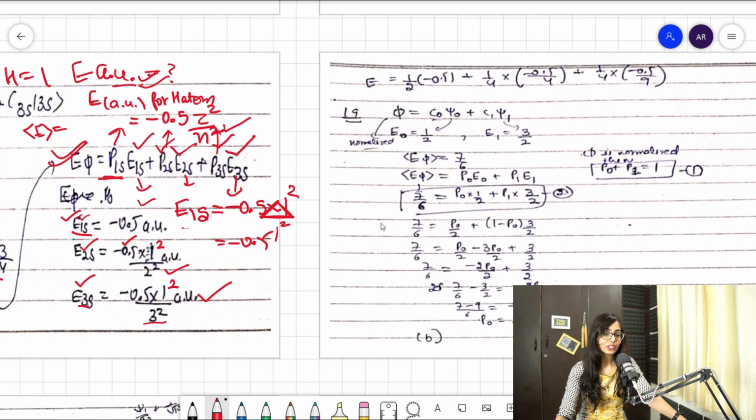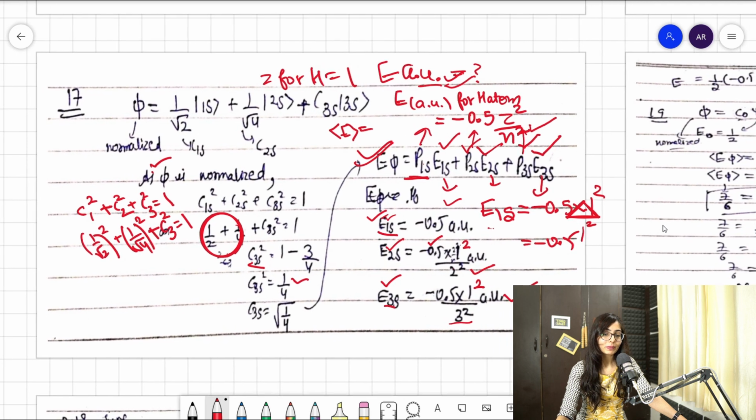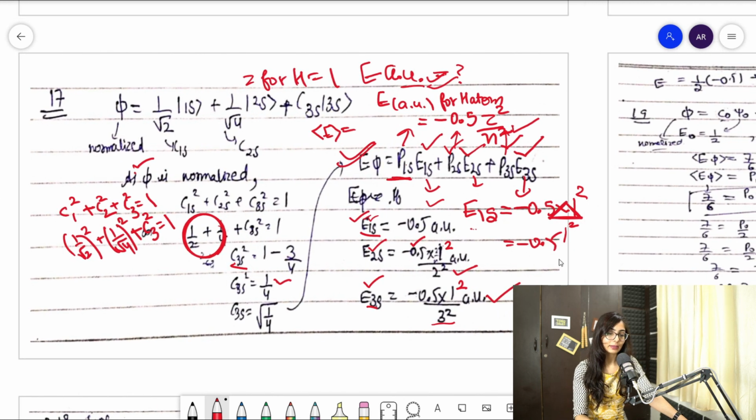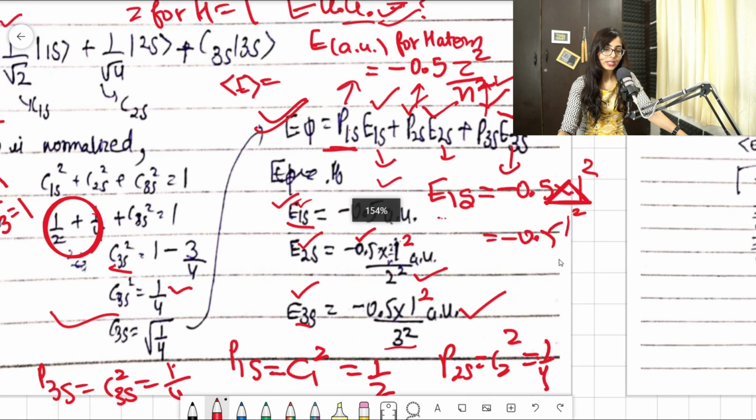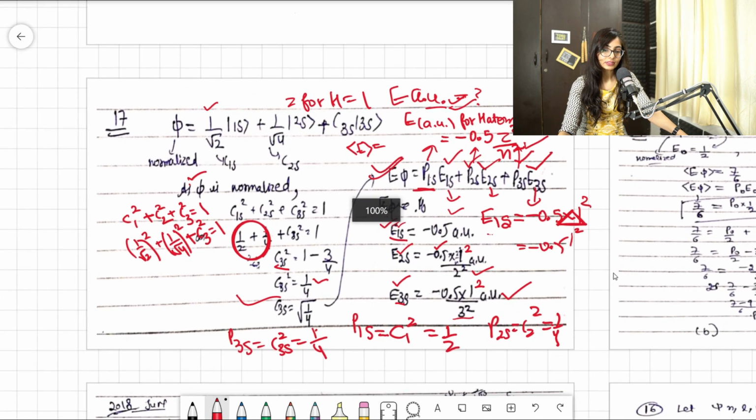So guys, can you tell me one more thing? Let me tell you what the probability will be. The probability of 1s would be C1 square, and you know that C1 square will be 1 by 2. Clear? The probability of 2s will be C2 square, and that would be 1 by 4. And the probability of 3s would be C3s square, that would be 1 by root 4 square. You know that the C3s value is 1 by root 4, so that would be 1 by 4. Clear?